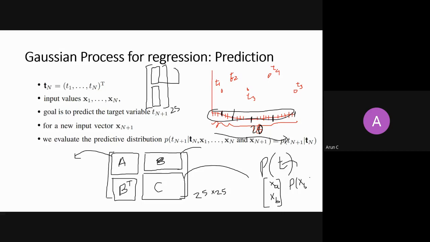Given XA, it means you want to find the Gaussian distribution over all those unknown places when you already know some places. And this will also be a Gaussian distribution. Then you can take the mean of it.